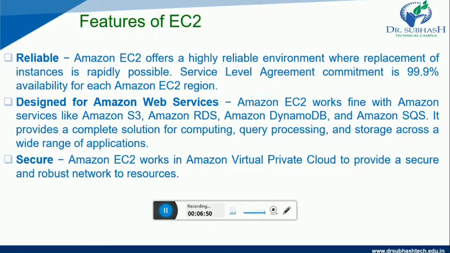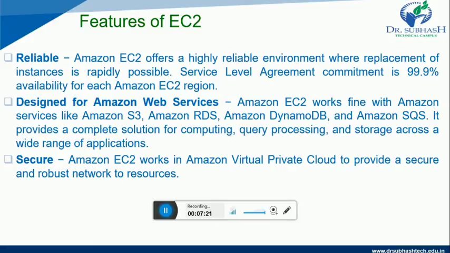Next feature is designed for Amazon Web Services. Amazon EC2 works fine with Amazon services like Amazon S3, Amazon RDS, Amazon DynamoDB, and Amazon SQS. It provides a complete solution for computing, query processing, and storage across a wide range of applications.